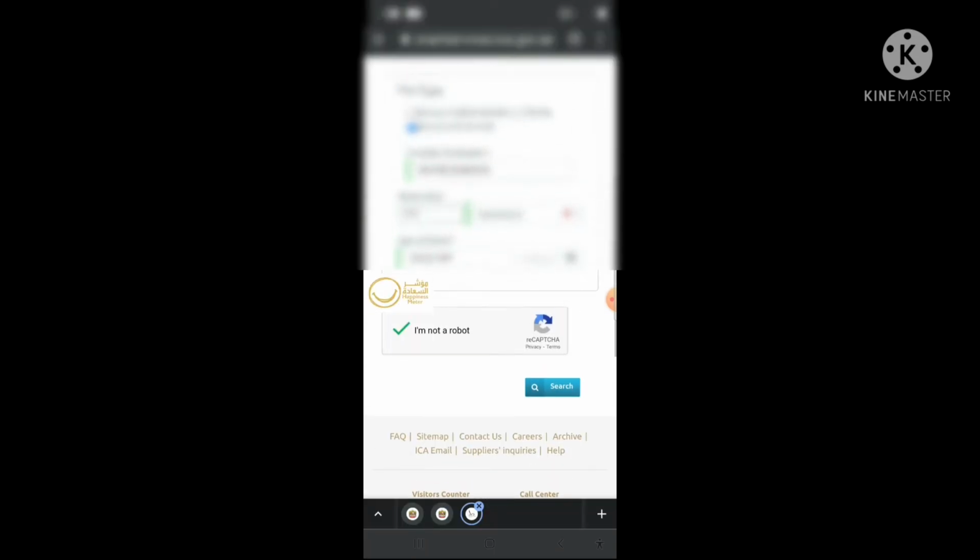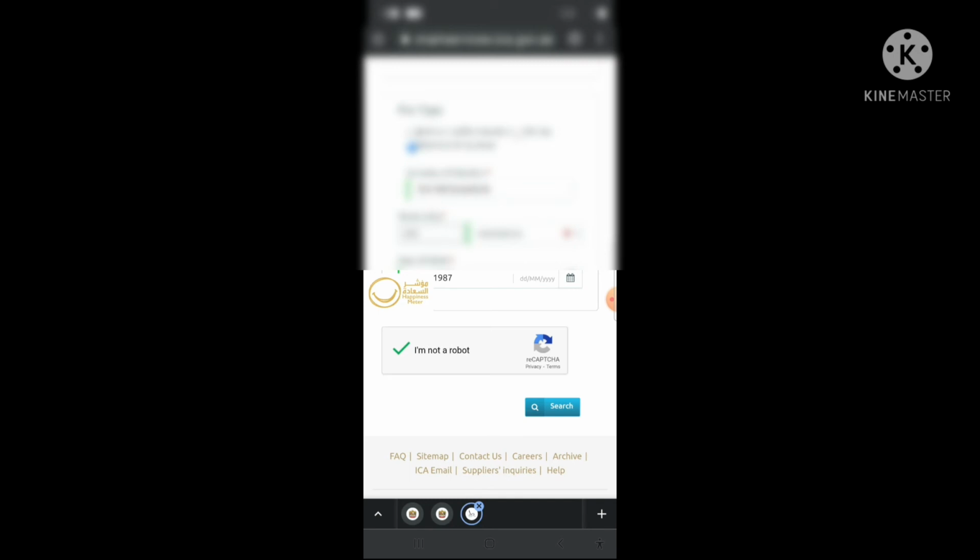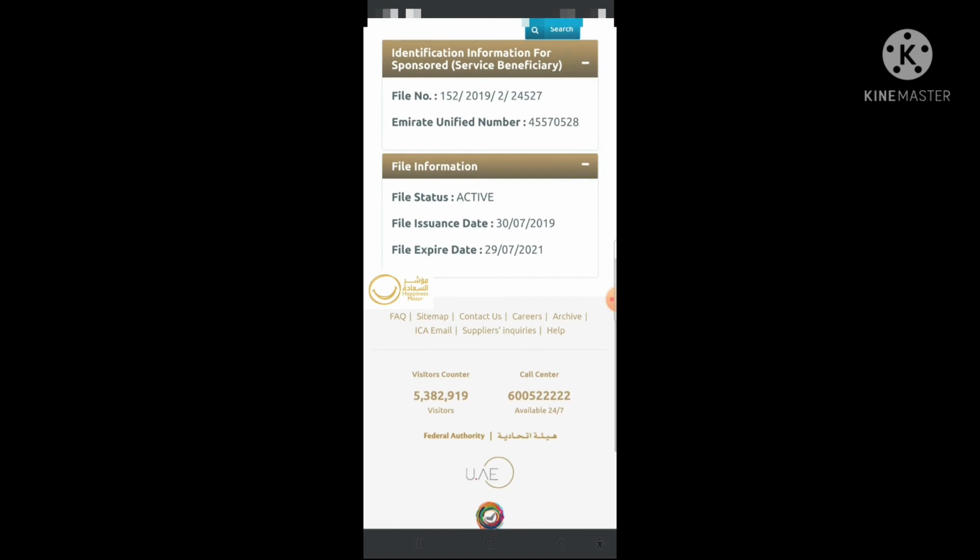So guys, when you click here, you see the red mark. Whenever you see the red mark, it means this person has some violations. So we will search. So this is the file of the absconded person, but the file status shows active. So guys, I am checking this for Abu Dhabi and for Al Ain. Suppose if your visa is from Dubai, it will show here violation or temporary file closed.